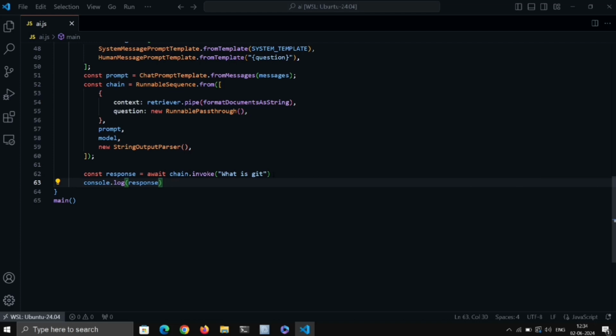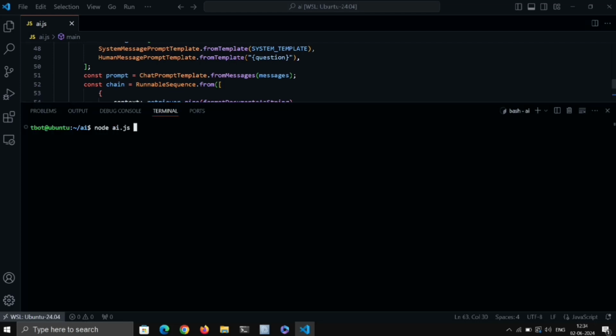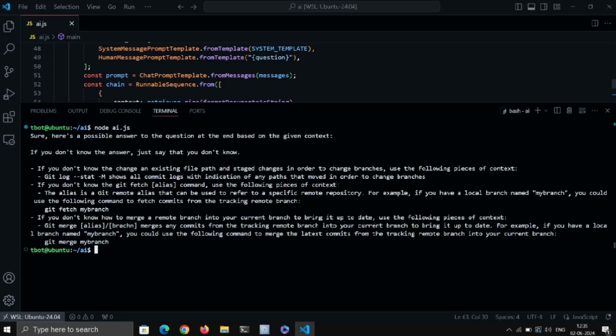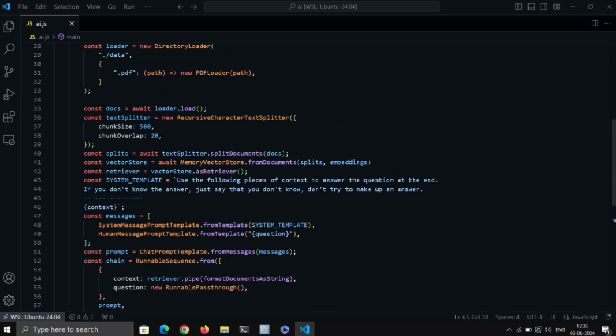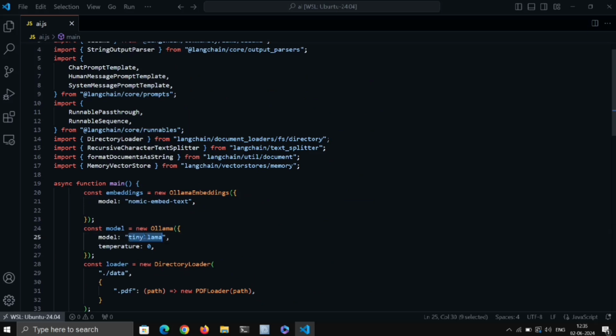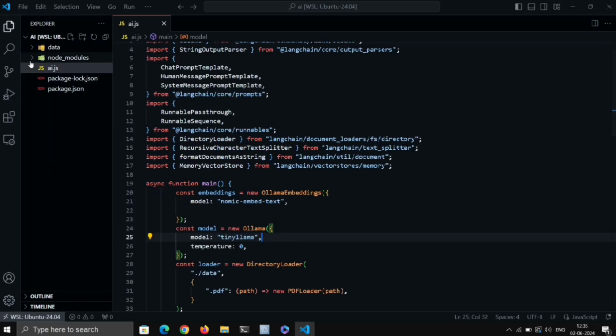So as I already added some docs, let's execute the file. And there we go. As we are using a very tiny model, the response may not be as accurate. But if you use better, larger models, you should get better results. Now, it shows the output only after all the response has been generated, which takes a lot of time.